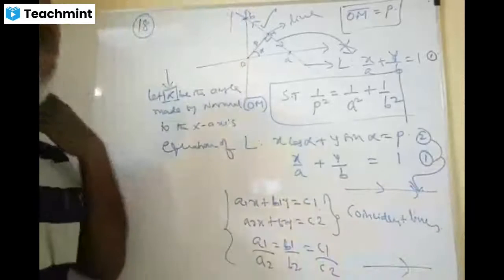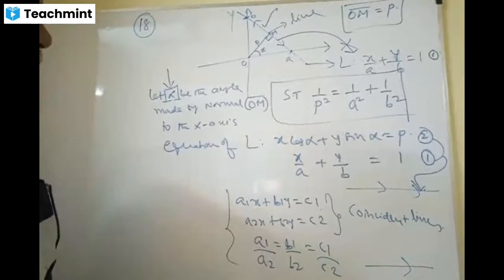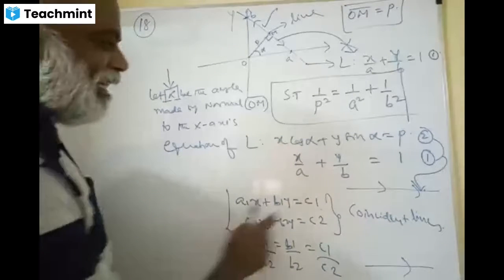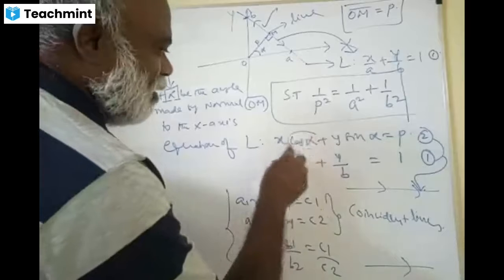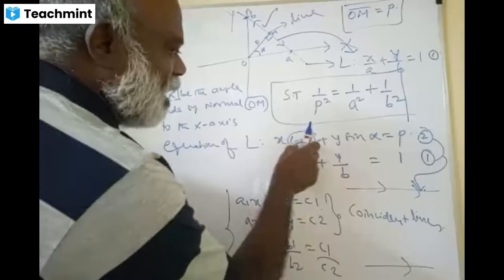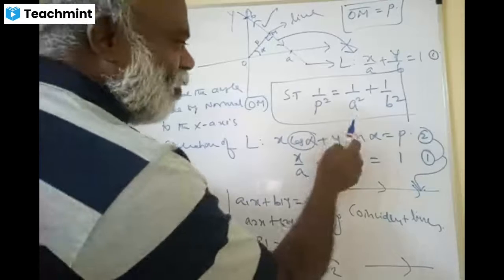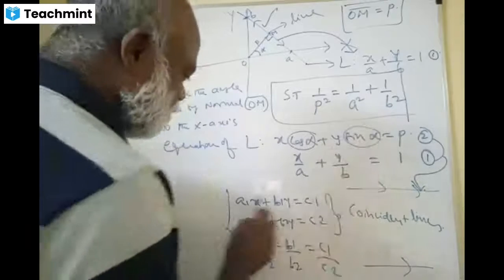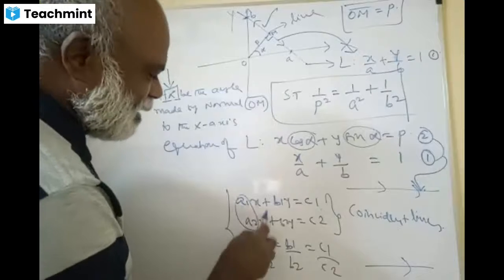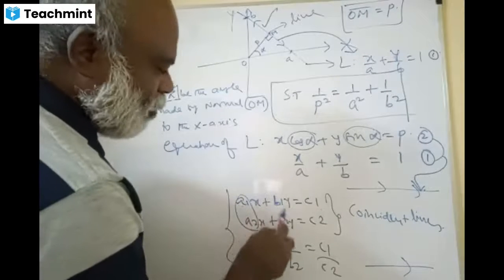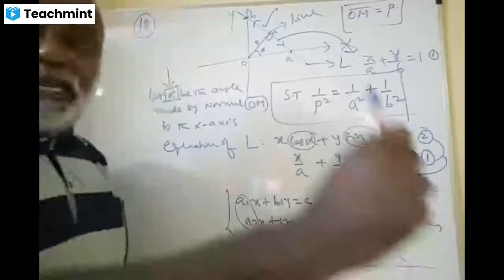They are the same line, only one line. Able to follow? Then I can compare them. This x coefficient is cos alpha by 1 by a. Y coefficient is sin alpha, something like A1 by A2. The coefficients of x, the coefficients of y and the constants are equal.